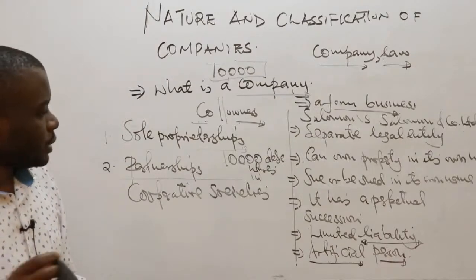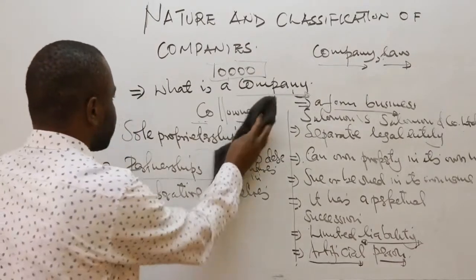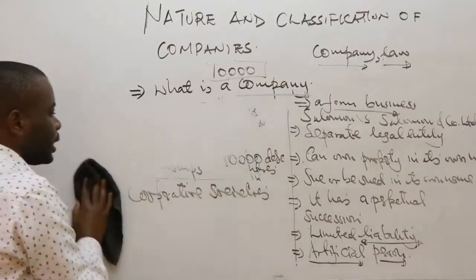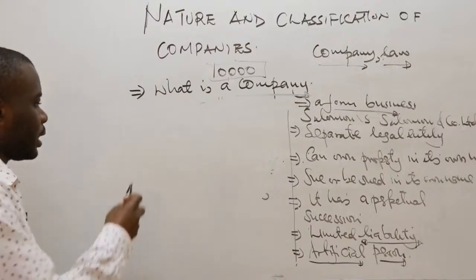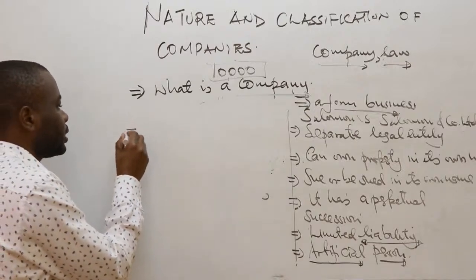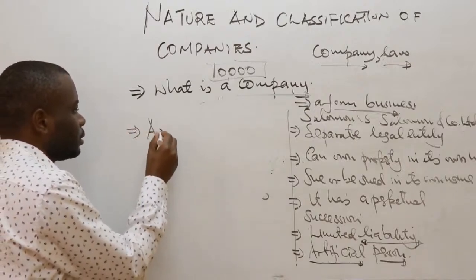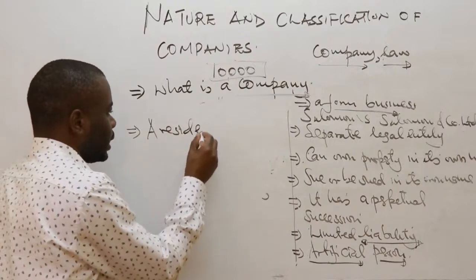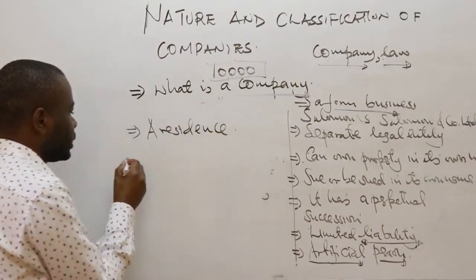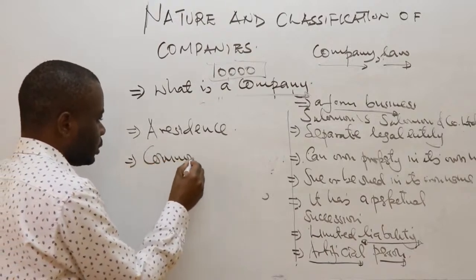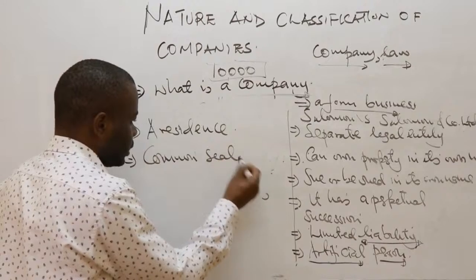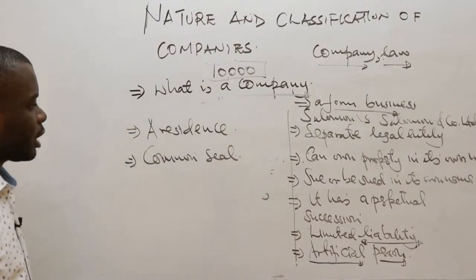So apart from these, you can also talk about other characteristics, such as a company having what is known as a residence, and a company having what is known as a common seal.